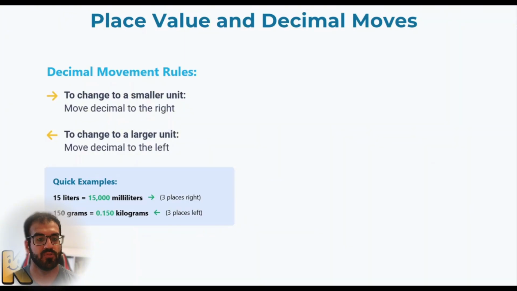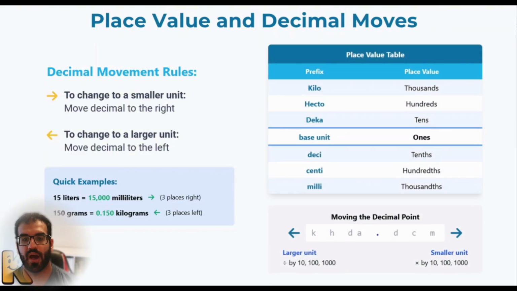For example, I have 15 liters and I would like to convert it to milliliters. We know that the liter is the way we measure volume, also talking about liquids. When I convert liter to milliliter, each liter is 10 to the power 3, or 1000 milliliters. So the only thing I have to do is move the decimal to the right by three zeros, so I have 15,000. If I have 150 grams and I would like to convert it to kilograms, I know I have to divide the whole thing by 1000. It means three places to the left. Move the decimal point to the left, and after that, I have everything that I need.